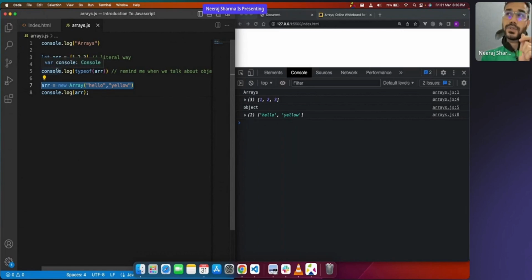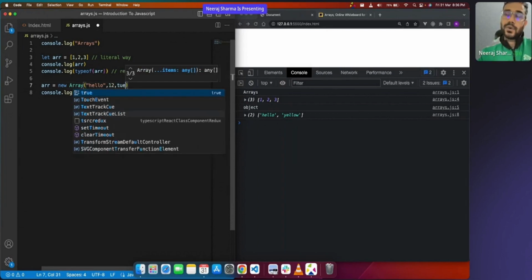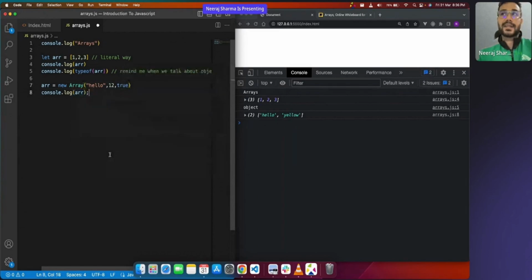Okay. What if you don't use double quotes? Yes, if you don't want to use double quotes, anything you can give it here. You remember? I told you a JavaScript array can take anything. If I do this, what did I get? Hello, 12 and 2. That is also part of the array. But again, how does this actually work? Why did it work? This is something I will talk about in objects. Cool? Everyone clear?